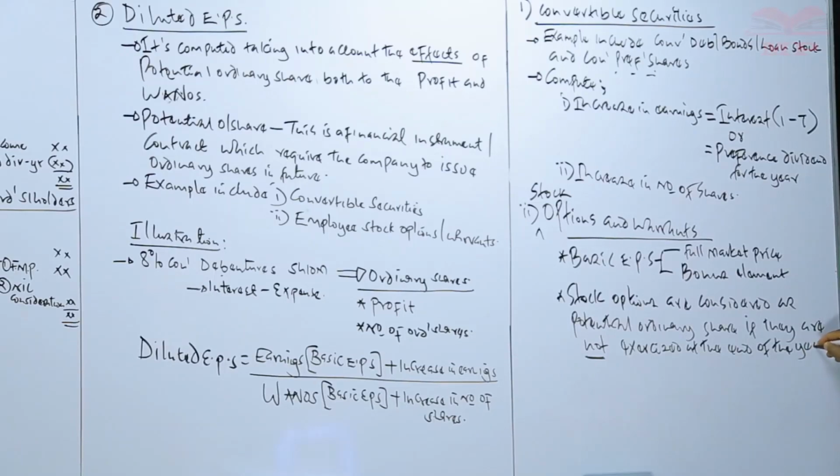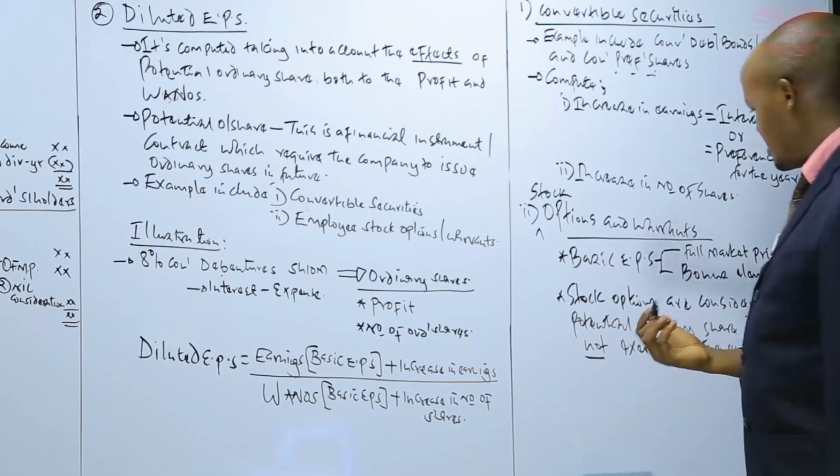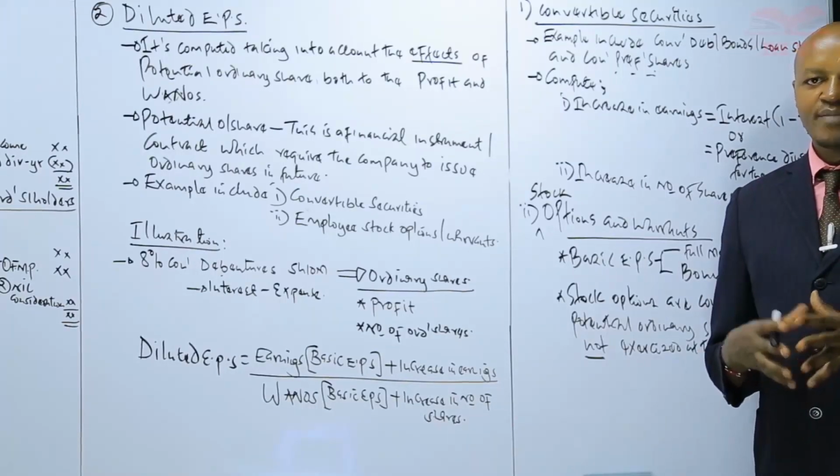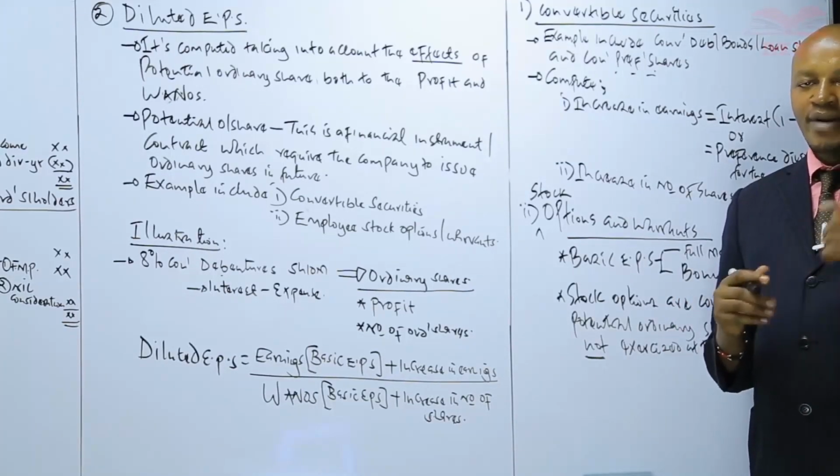So it means that if now the employees have not exercised their stock option at the end of the year, definitely they will have a right to buy the shares of the company in future at a price which is below the market price.